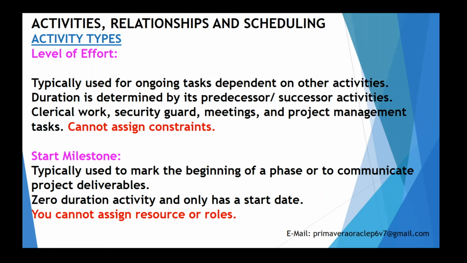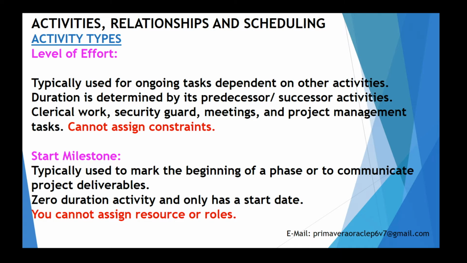Third one is the level of effort. Typically used for ongoing tasks dependent on other activities. Duration is determined by the predecessor and successor activities, such as clerical work, security guard, meetings and project management tasks like that. In level of effort you cannot assign a constraint.